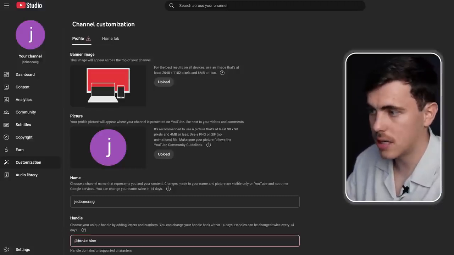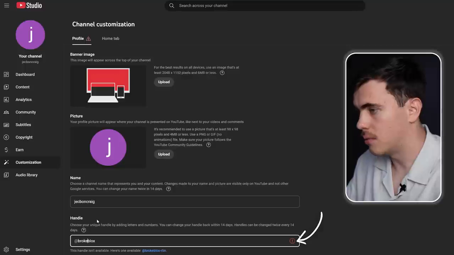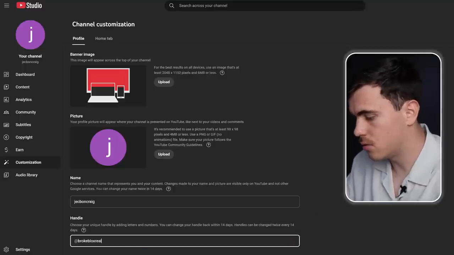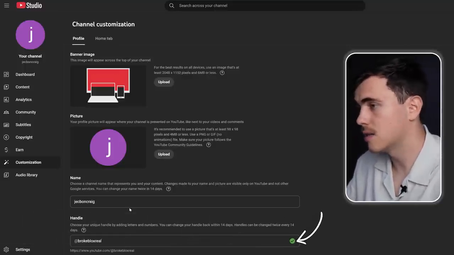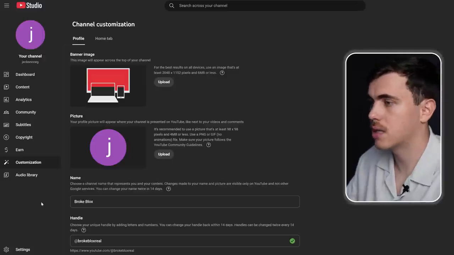And for your channel handle, you can never have spaces. So let's remove that. And as you'd expect, it is not available. What I like to do if it's not available is just add a "real" at the end, and it is available. So let's make sure our Broke Blocks goes into our channel name. Okay, so that is looking good.